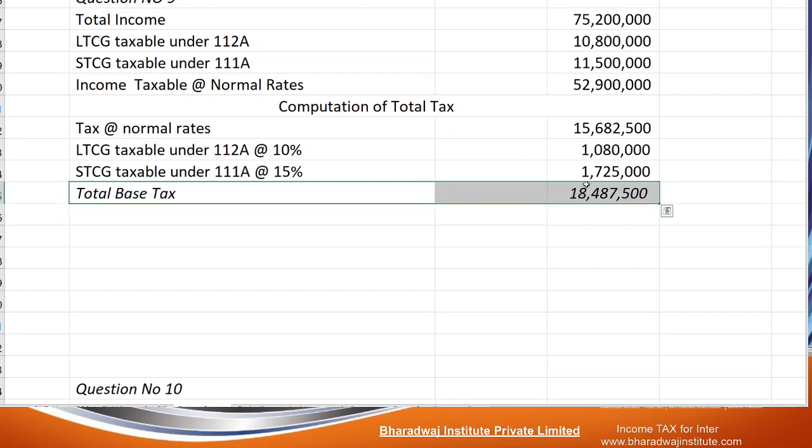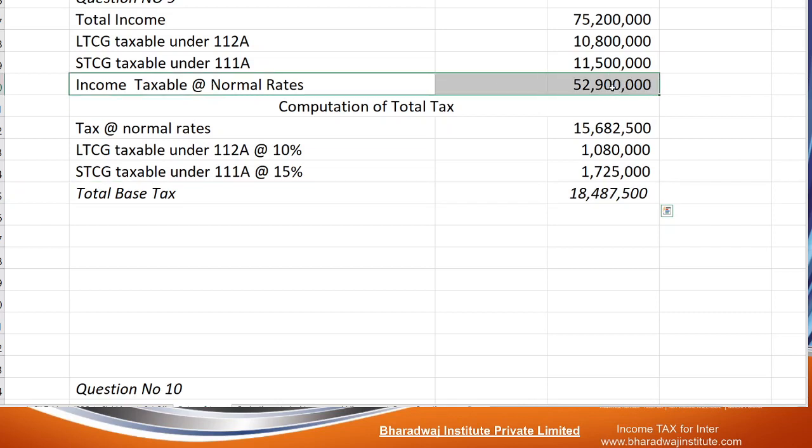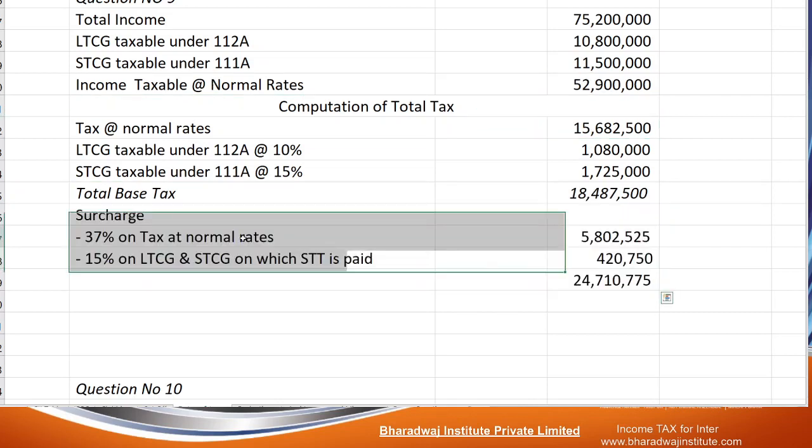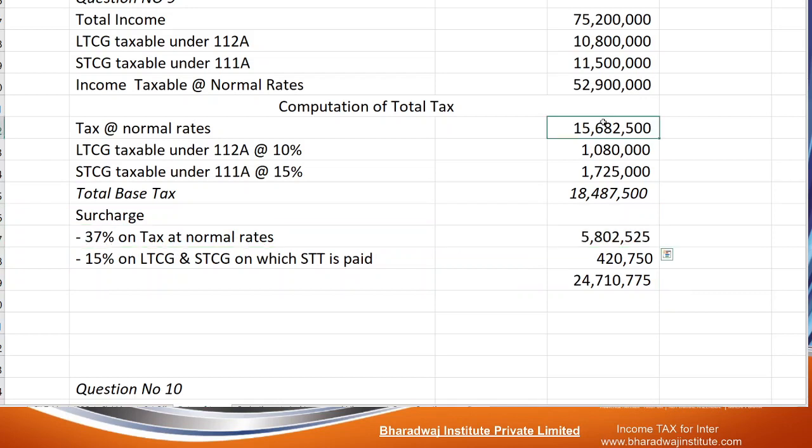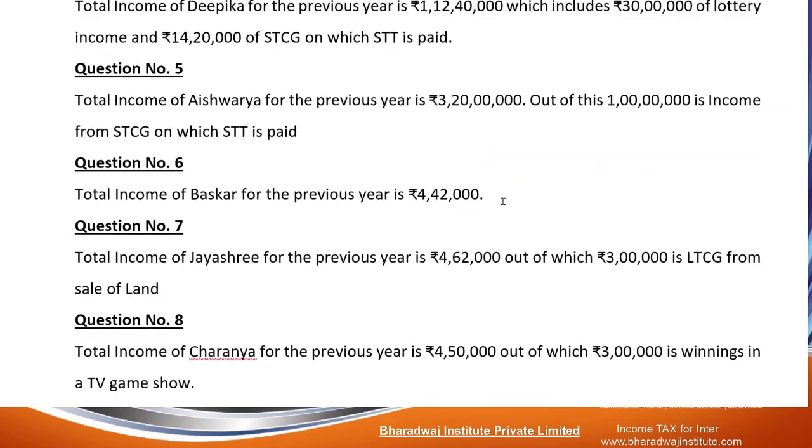Okay, what will be the surcharge? Since income is more than 5 crore, on this 37%. On this 37%: 1 crore 56 lakhs 82,500 into 37%. On these two incomes, 15%. On these two taxes, 15%.